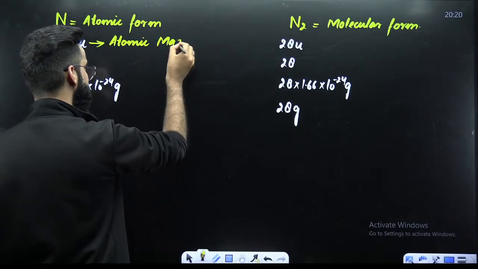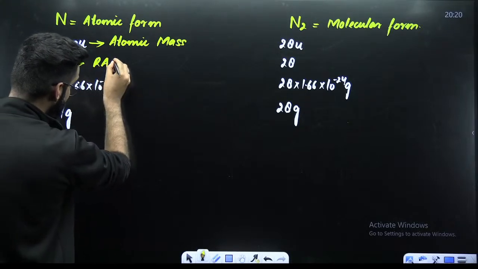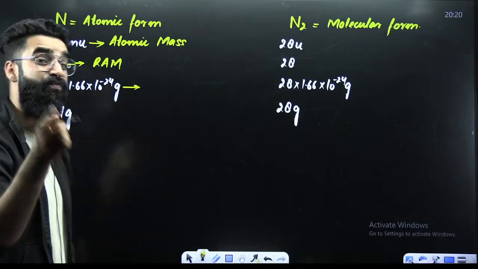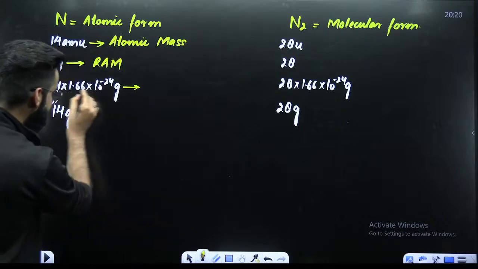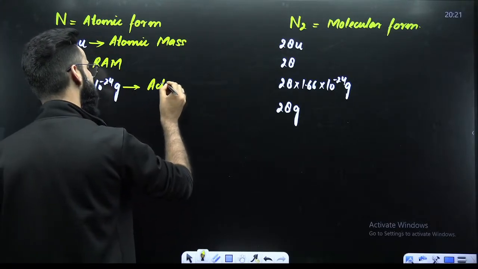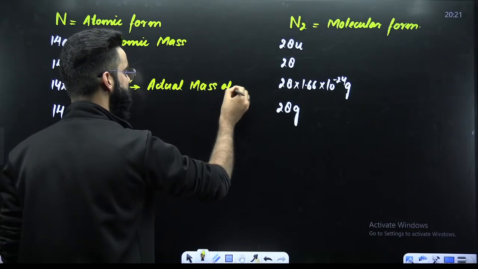Since you have taken nitrogen in atomic form, what is this 14? You call this the relative atomic mass of nitrogen. What is this term? This is the mass of one nitrogen atom in grams, and you call this the actual mass of nitrogen.